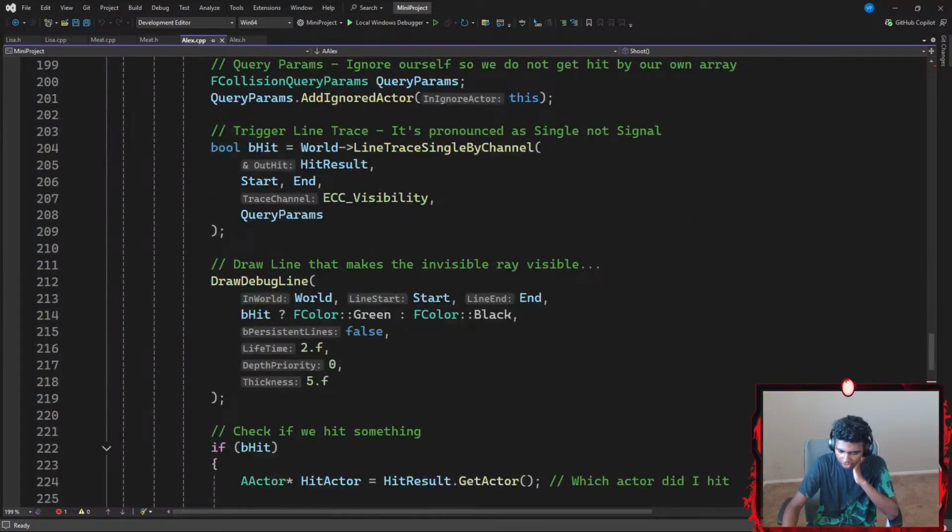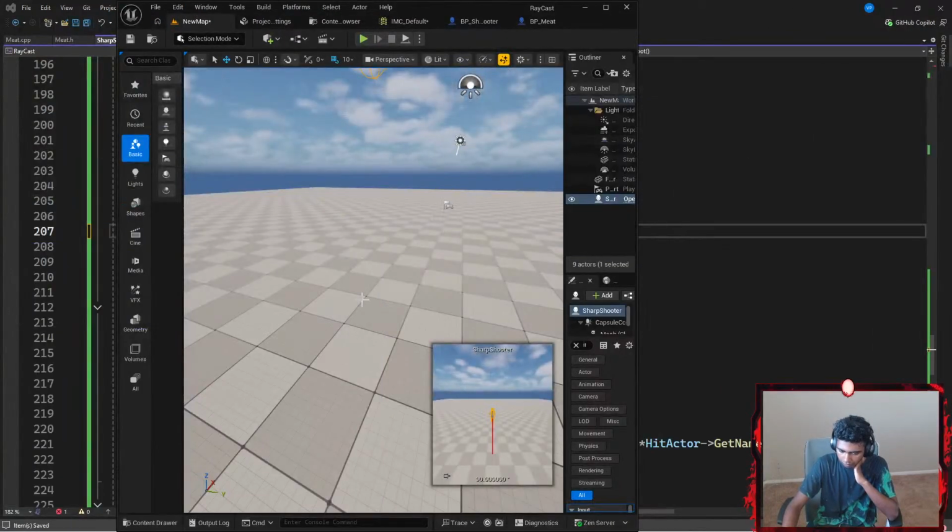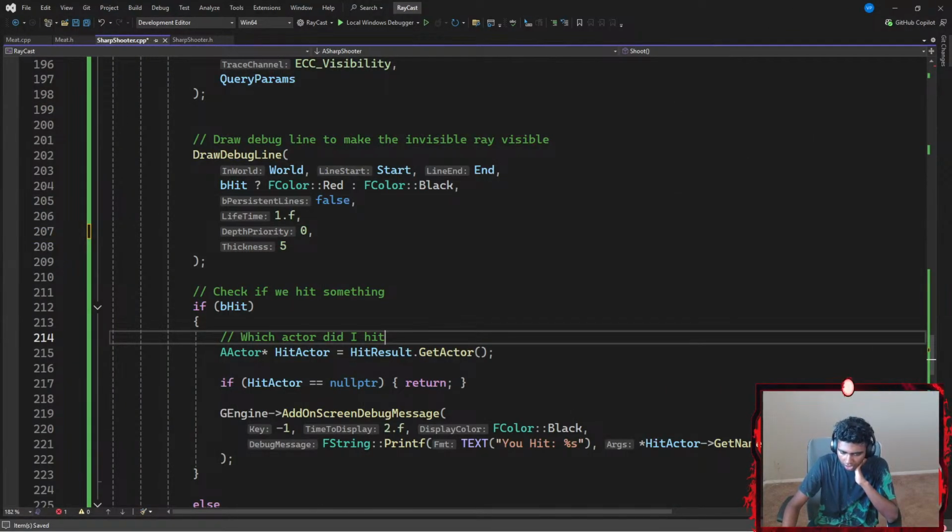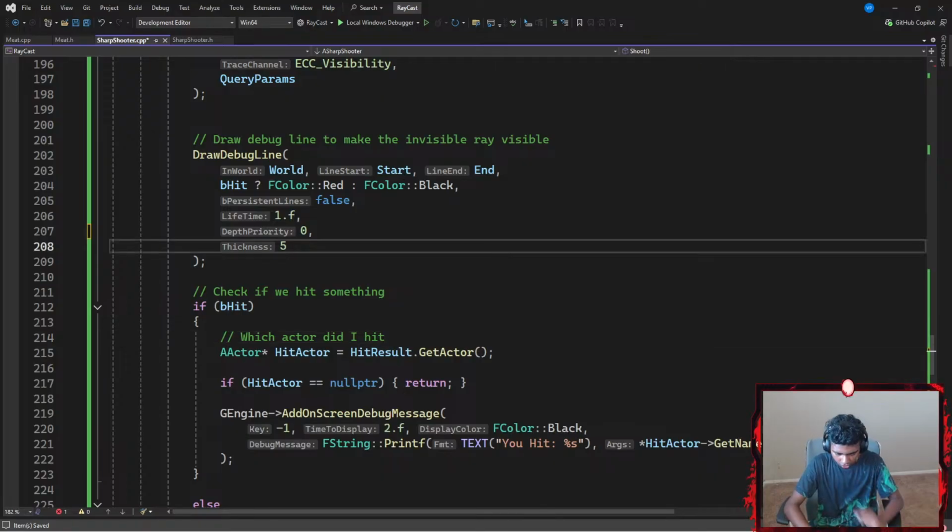So in my shoot function, lifetime 2, priority 0, thickness 5. Okay, wait, what was my lifetime again? Thickness is going to be 5.f, okay. And then priority. Okay, so 2 and... Oh.